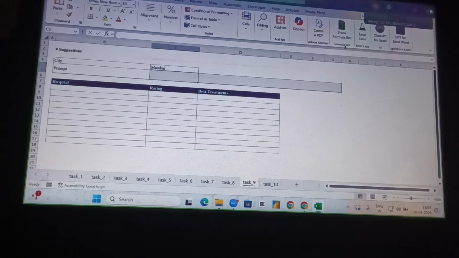For example, you can write the formula here, equal to, give me a list of top hospitals.